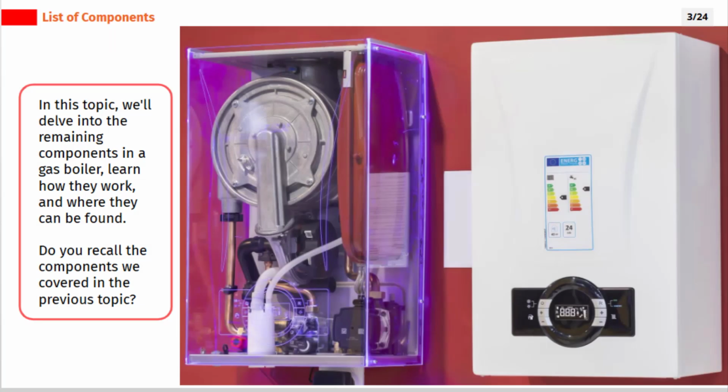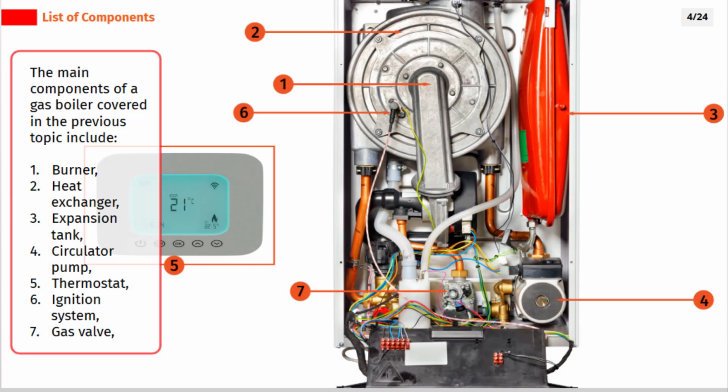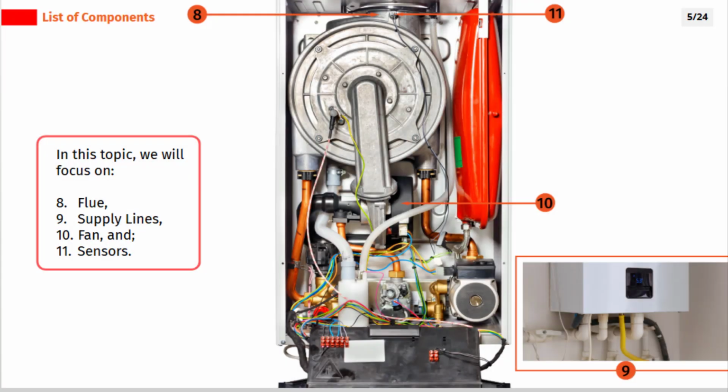In this topic, we'll delve into the remaining components in a gas boiler, learn how they work, and where they can be found. Do you recall the components we covered in the previous topic? The main components of a gas boiler covered in the previous topic include burner, heat exchanger, expansion tank, circulator pump, thermostat, ignition system, gas valve. In this topic, we will focus on flue, supply lines, fan, and sensors.